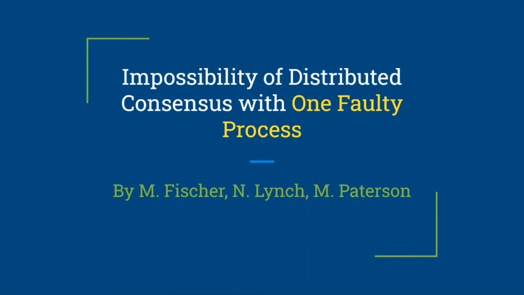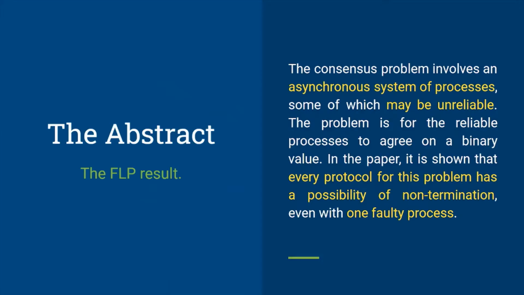Hello everyone, I'm Shashwat Kadam, and in this video we will take a look at the famous paper in distributed systems, Impossibility of Distributed Consensus with One Faulty Process. This paper was published by authors Fischer, Lynch and Paterson. So let's get started. Let's start with the abstract of the paper.